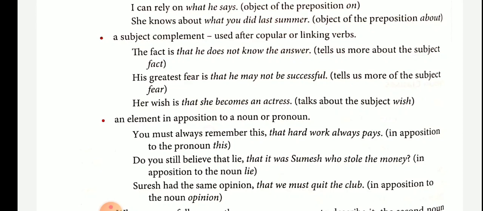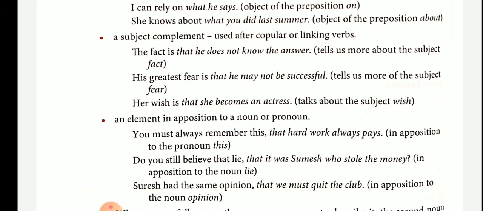It is in opposition to the noun opinion. When a noun follows another noun or pronoun to describe it, the second noun is said to be in opposition to the first. A noun clause doing the work of a noun is therefore in opposition to the noun it describes.